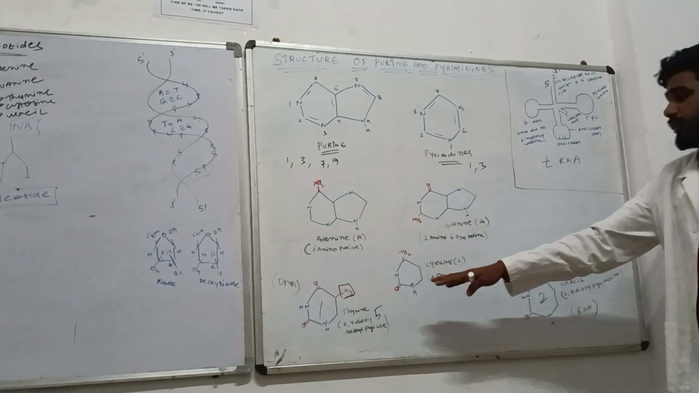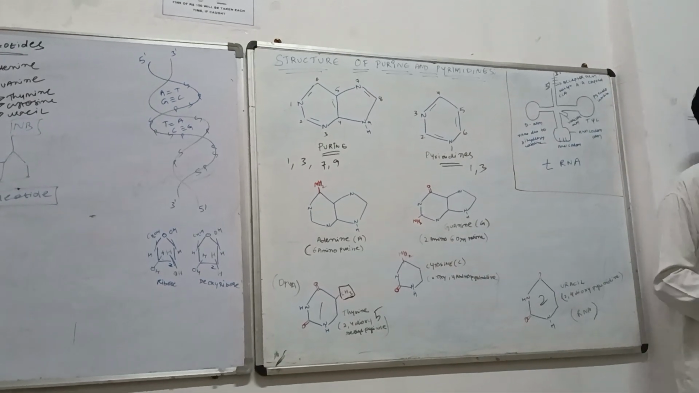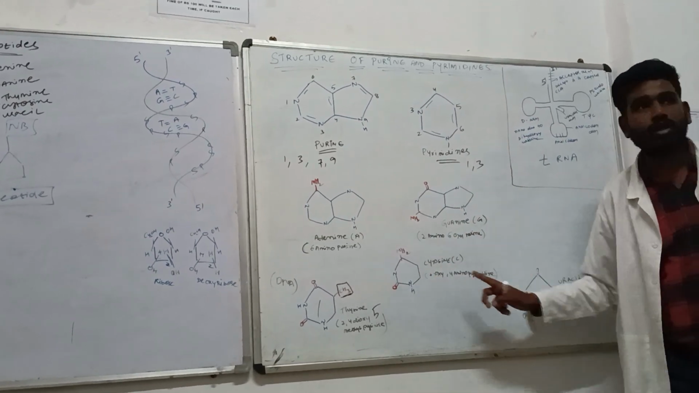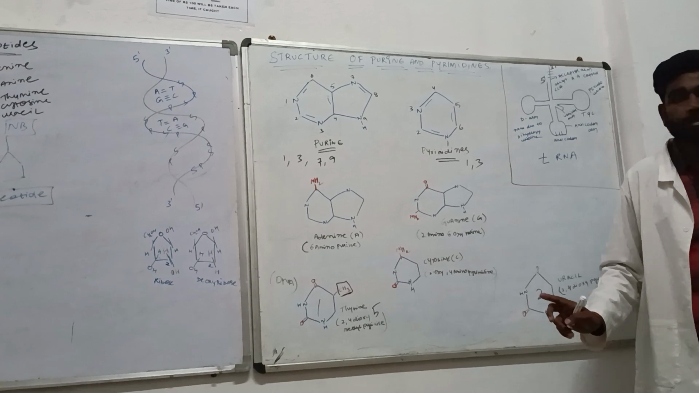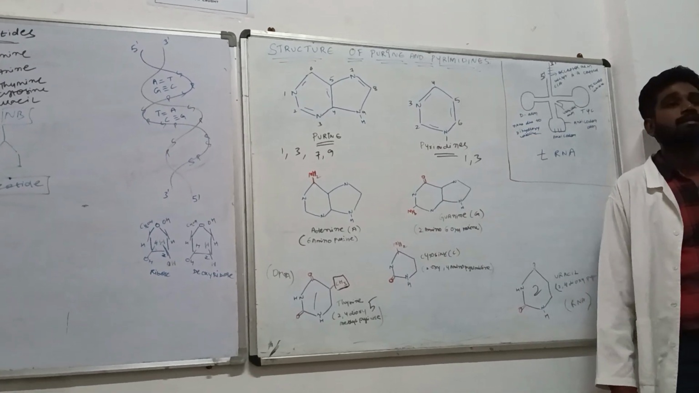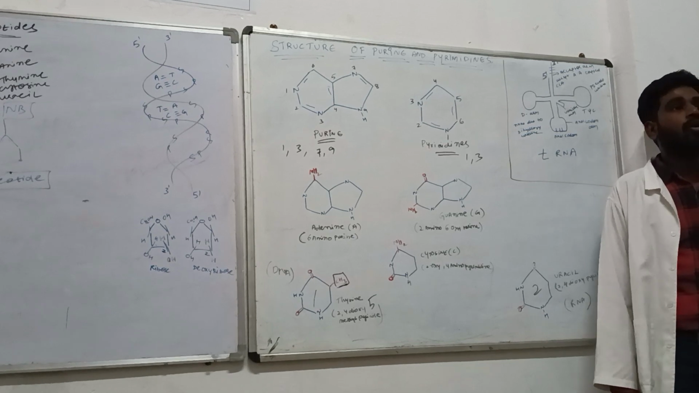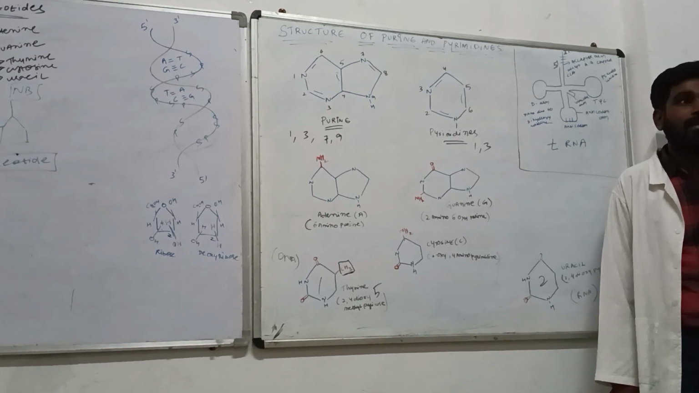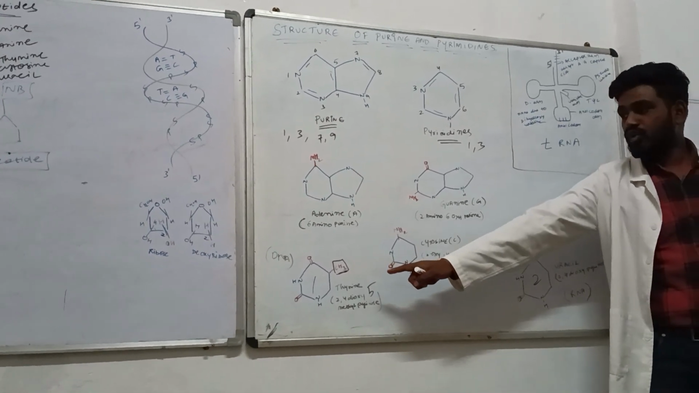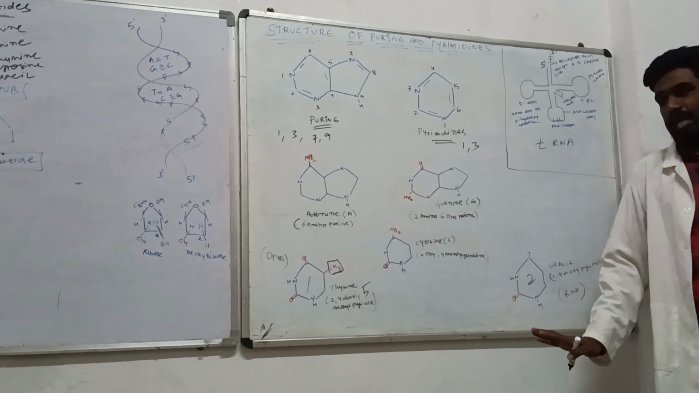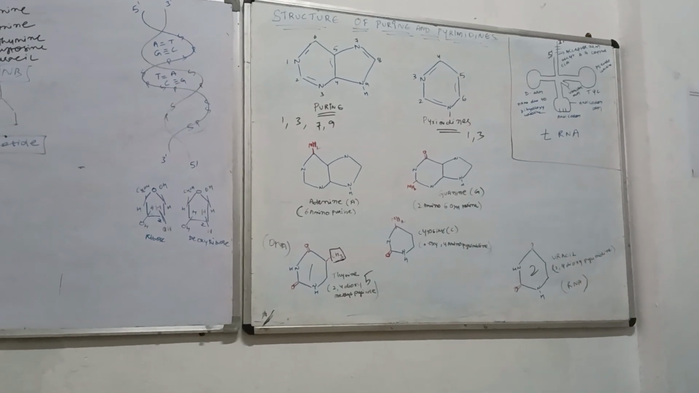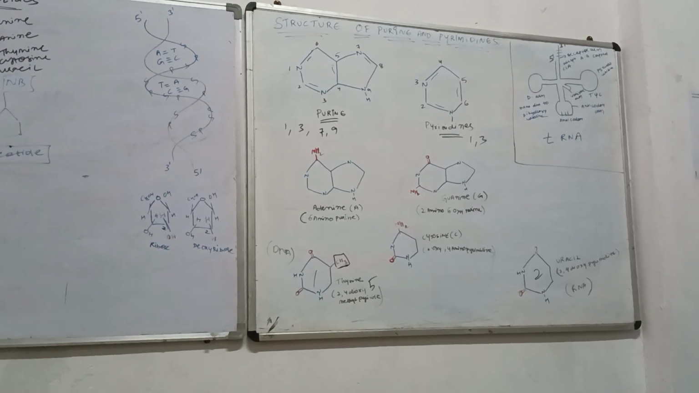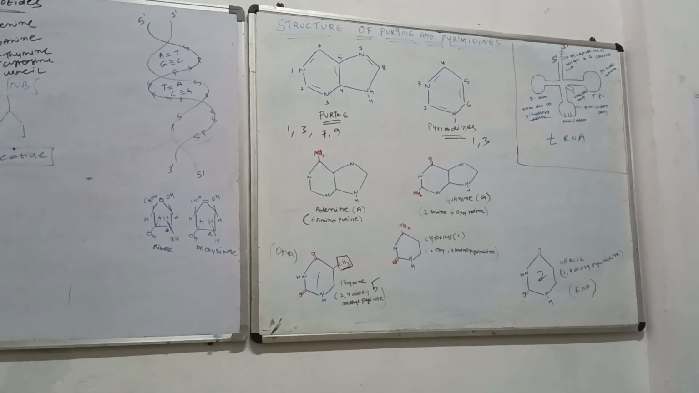Now the differentiation between DNA and RNA: these purines and pyrimidines are the nitrogenous bases. All the purine structures and the pyrimidine structures are present in both DNA and RNA. But the exception is that thiamine is only present in the DNA, whereas the uracil is present in the RNA. That means DNA does not have uracil, and RNA does not have thiamine.